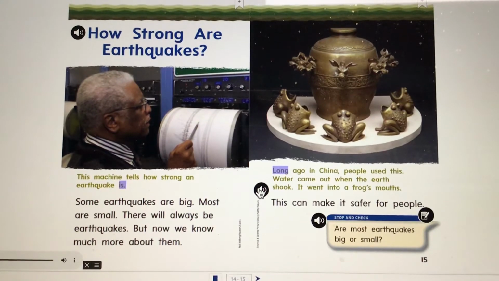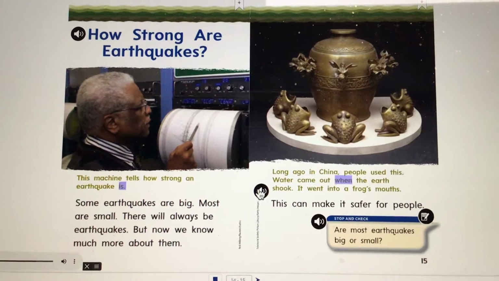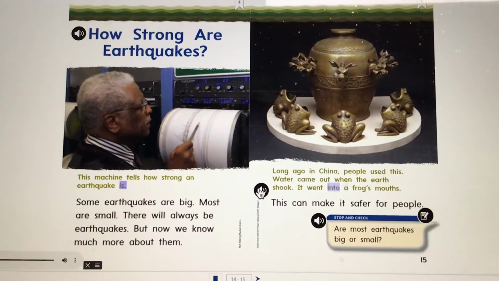Caption: Long ago in China, people used this. Water came out when the earth shook. It went into a frog's mouth.